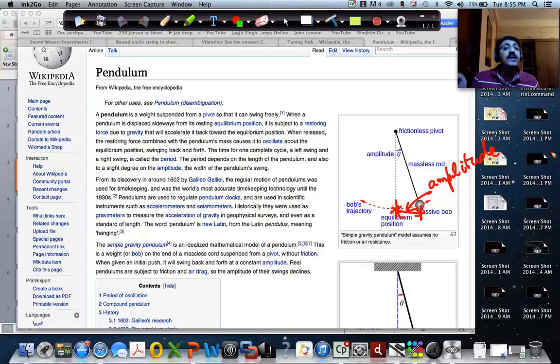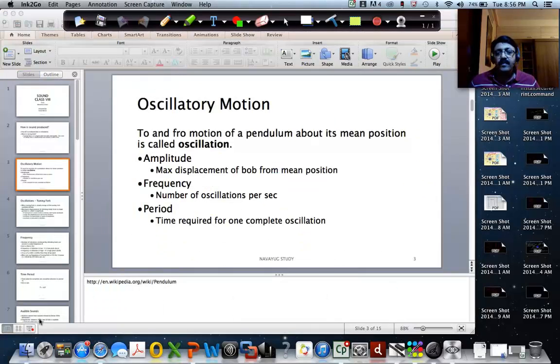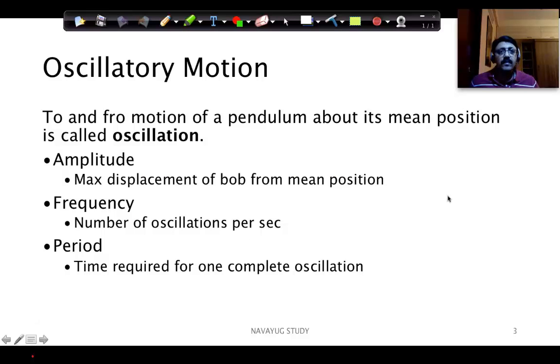So the time taken for one complete oscillation is the period. So amplitude is the maximum displacement of the bob from the mean position. Frequency is the number of oscillations per second, and period is the time required for one complete oscillation, right? These are some of the terminologies you should remember when you talk about oscillatory motion.